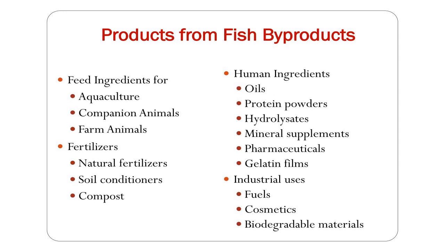Then there are human ingredients on the right side, that is the fish oil, which is commonly used as a supplement of omega-3 fatty acid, protein powders, protein hydrolysates, mineral supplements, pharmaceuticals and gelatin films. There are industrial uses like fuels or biodiesel, the cosmetics and the biodegradable materials.